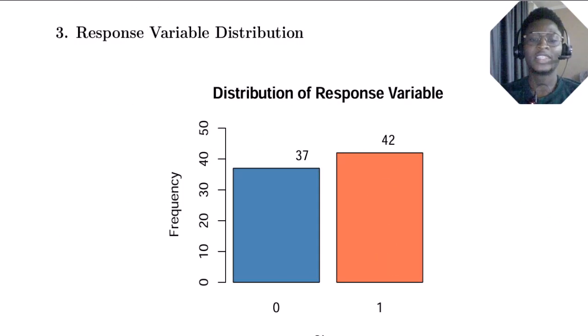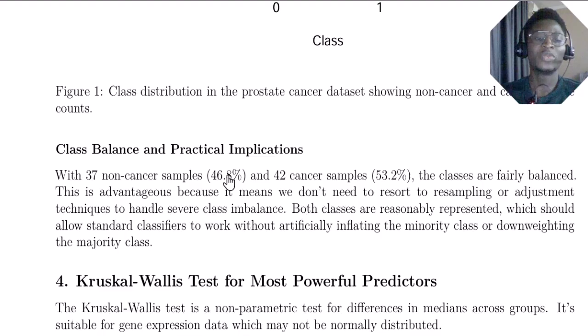As you can clearly see here, those that have cancer in this dataset and those that don't are actually balanced, which is telling us that the 37 non-cancer samples in our dataset are just 46.8%, while the 42 cancer samples are just 53.2%. This sample is fairly balanced.